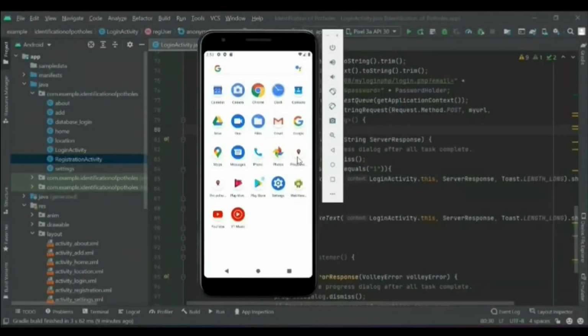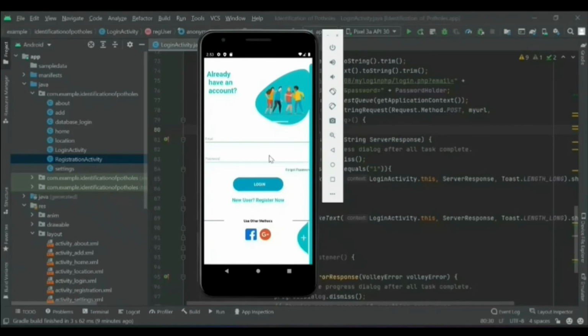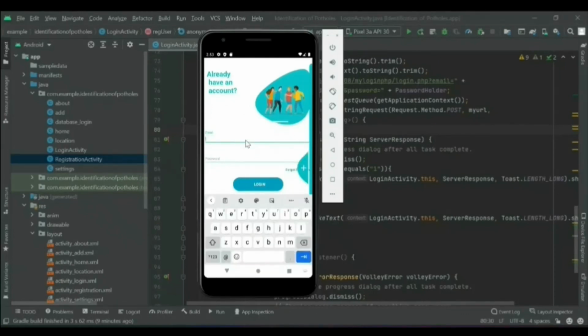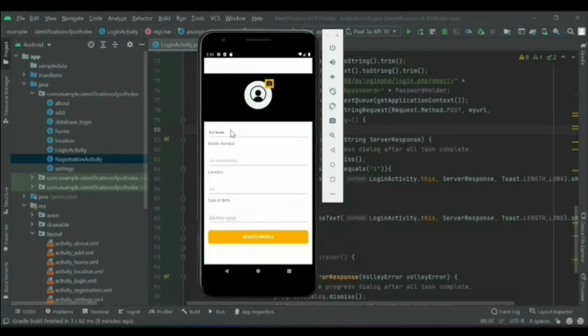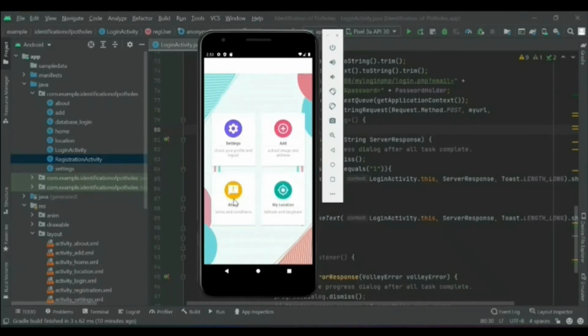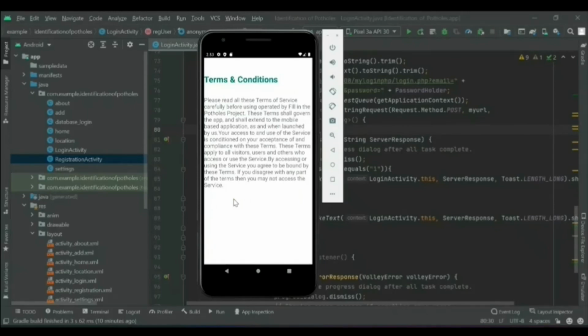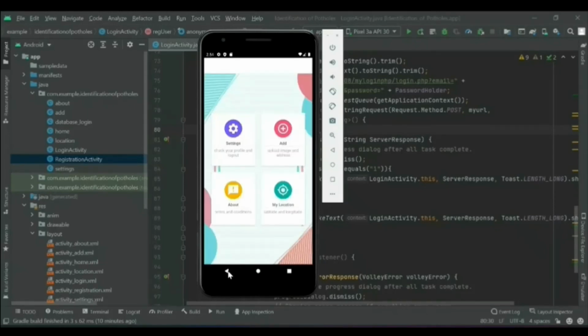Coming to the demo, first of all, the user has to enter the credentials, and after registering, he has to log in to the page in order to access the app. After entering his details and password, he gets access to the app. Then he can see the four buttons, where in the settings button, he can update his profile.